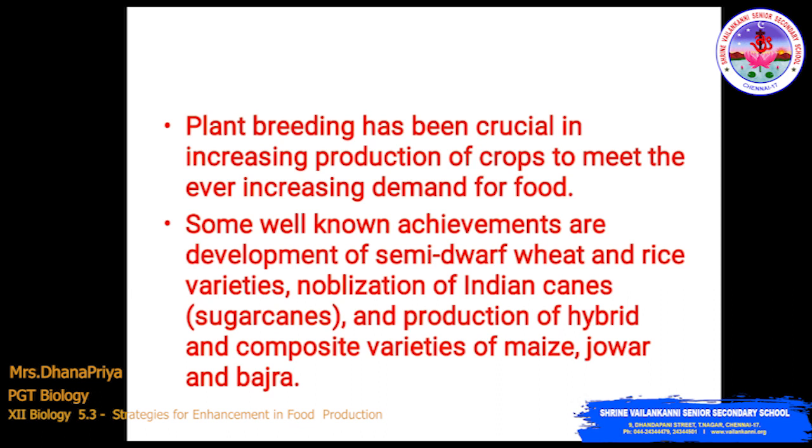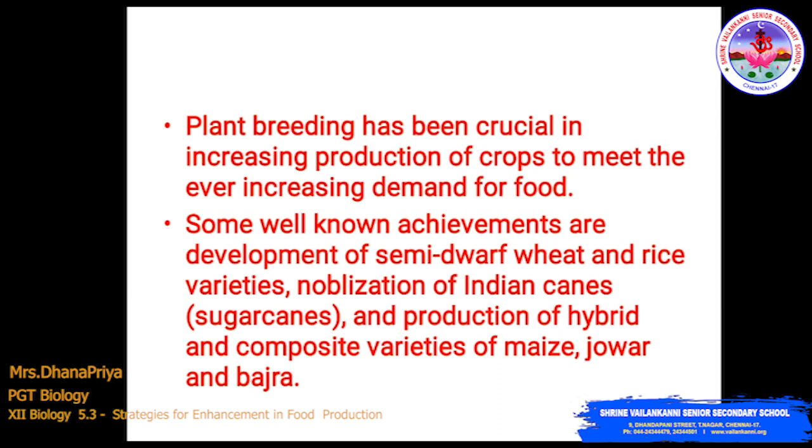Actually, why do we need plant breeding? The population is high, so with the help of plant breeding techniques we can improve our yield. There will be a demand for food because of overpopulation, and for that we can use this technique to meet the demand.